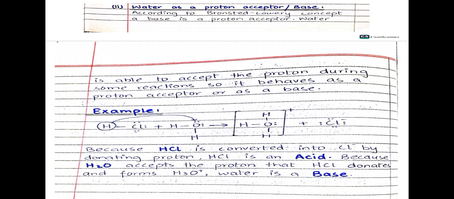See the example: when water reacts with HCl, water is accepting the proton. HCl is converted into Cl negative by donating the proton. HCl is an acid because water accepts the proton that HCl donates and forms hydronium ion. So water is a base.